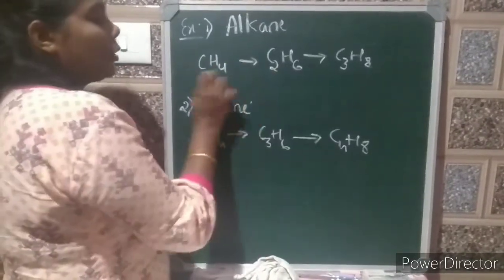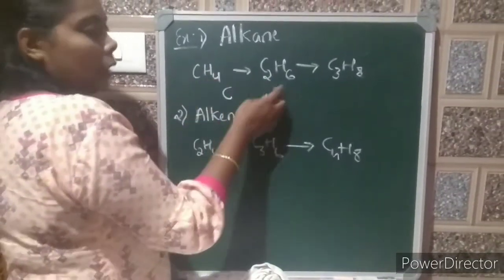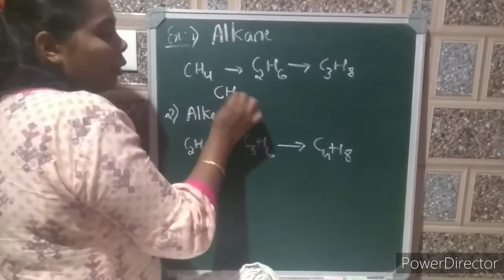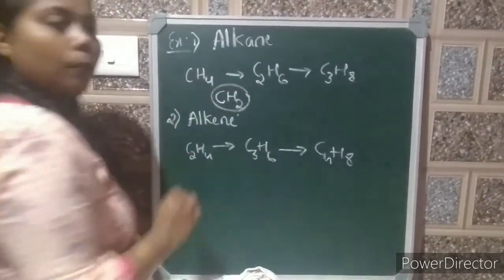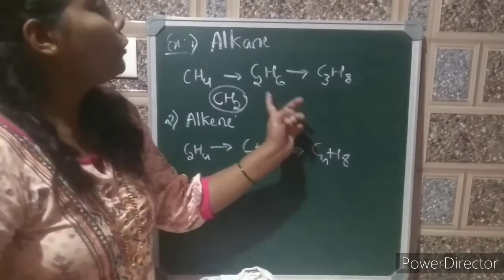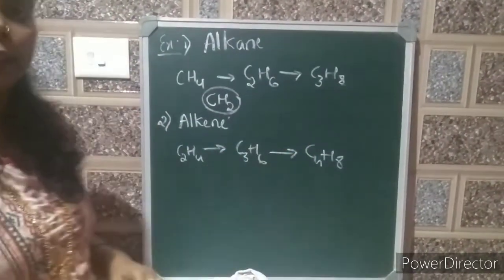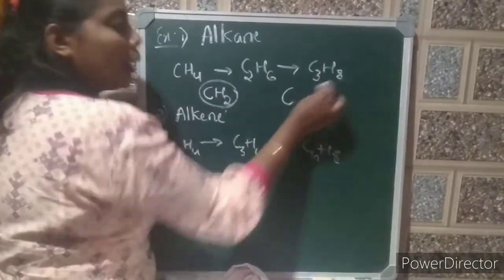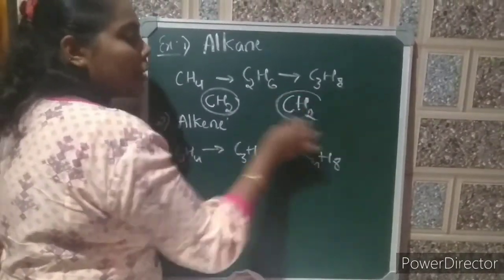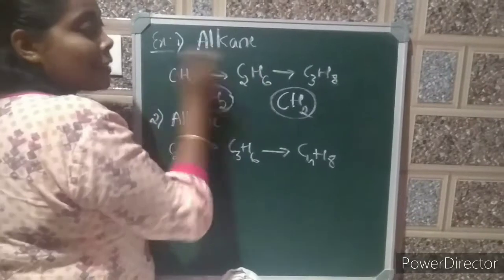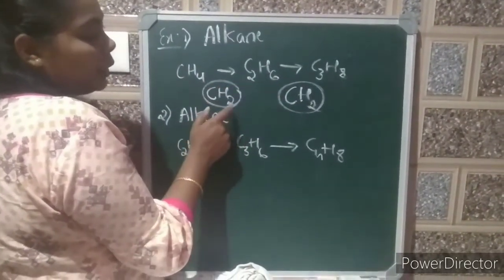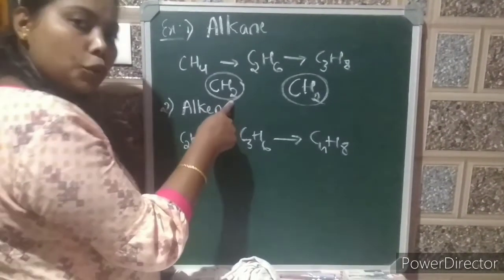There is one carbon atom more in ethane compared to methane, and 6 minus 4, 2 hydrogen atoms more. Similarly, from ethane to propane, one carbon atom, again 2 hydrogen atoms. So, the two successive compounds differ in their formula by CH2 group.